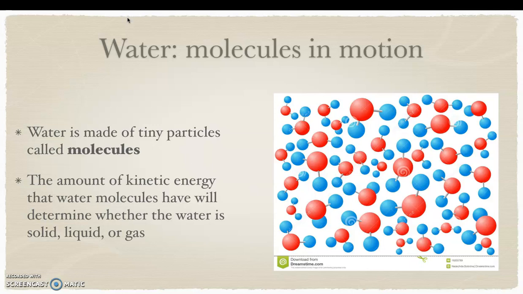That will probably tell us a state of matter. But if the molecules are in one place, the kinetic energy is very, very slow. That means this certain water is another state of matter. So depending on the kinetic energy that water molecules have will determine the state of matter.